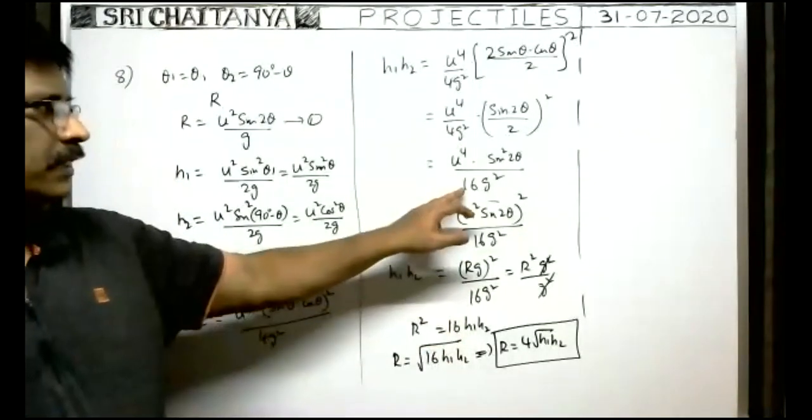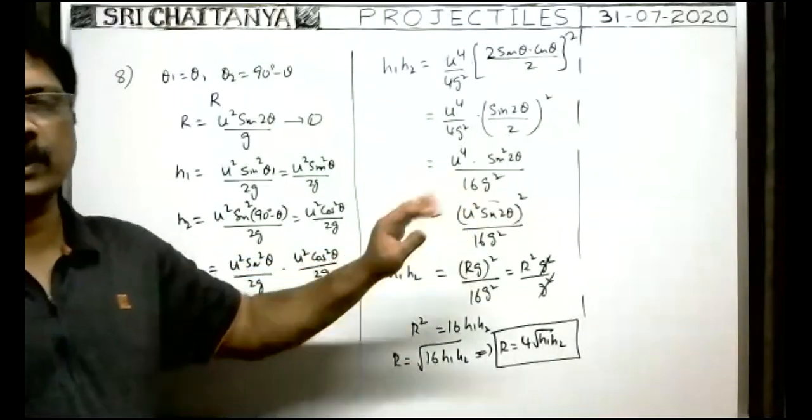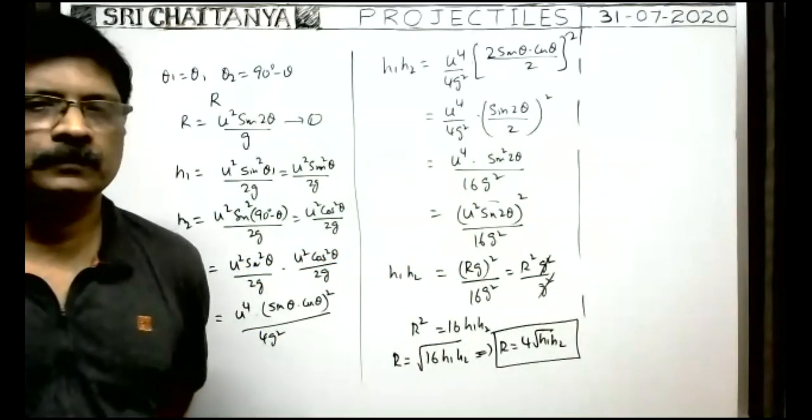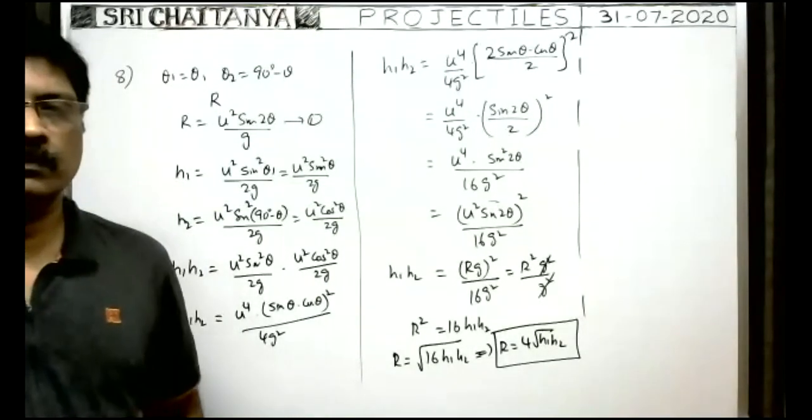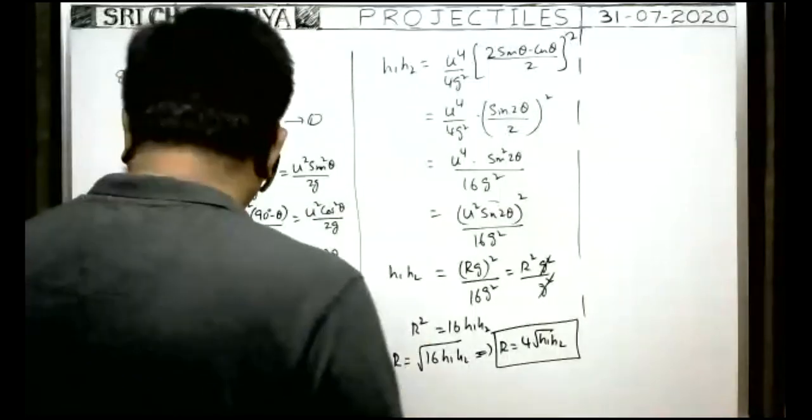Okay, 16 g square. Reverse it. 16 g square I wrote. Okay. Right. Next one.